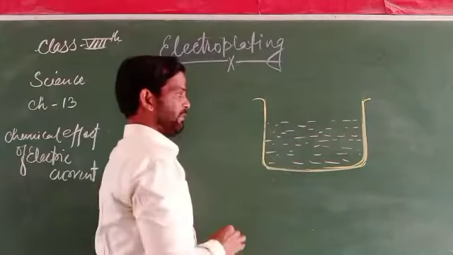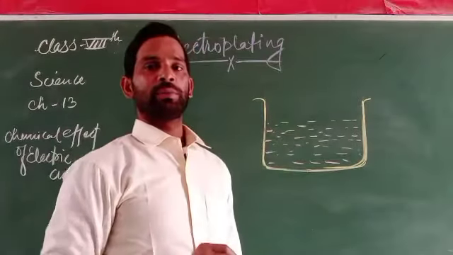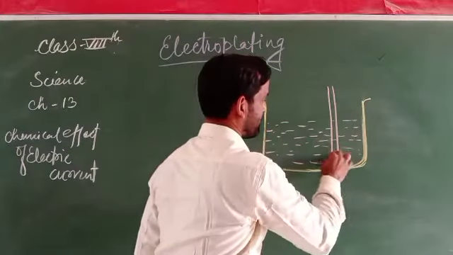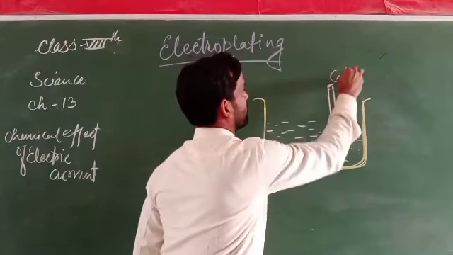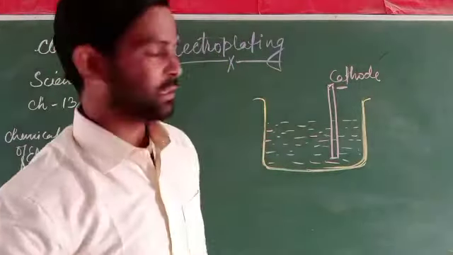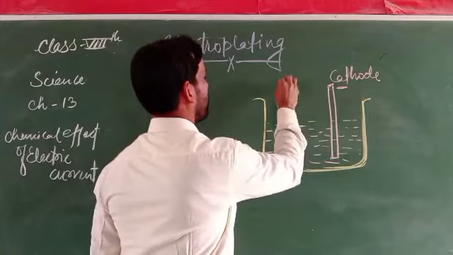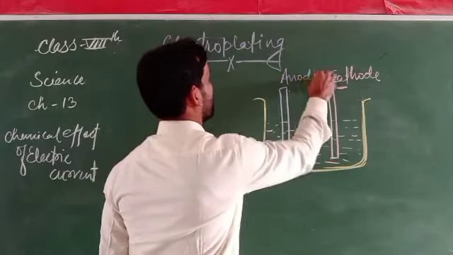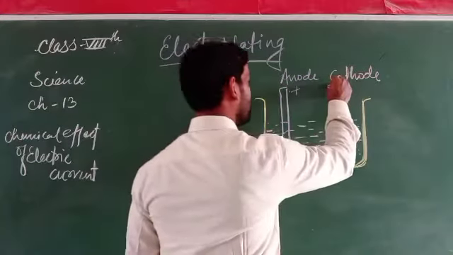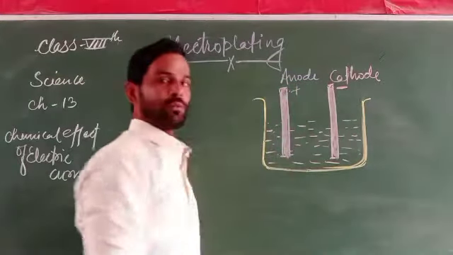The most important fact is that the object we want to electroplate must be kept at the cathode. That is the cathode, the negative terminal. And the object from which the electroplating takes place is kept at the anode, the positive terminal. So these two terminals are the electrodes placed there.